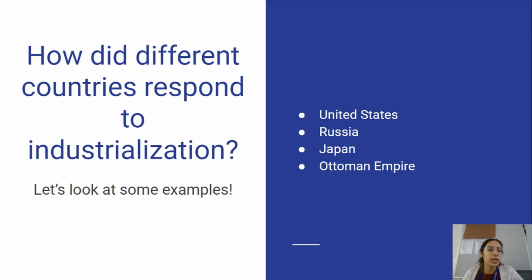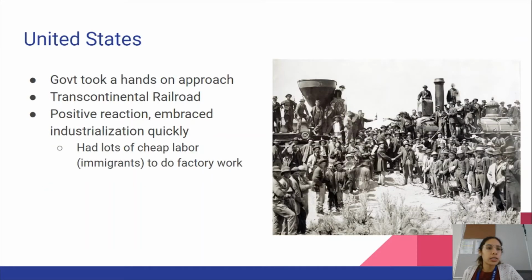We're going to look at 4 examples, and I advise you to make a handy-dandy chart when looking at this just to better organize your information. We're going to look at the US, Russia, Japan, and the Ottoman Empire. First, let's look at the United States.